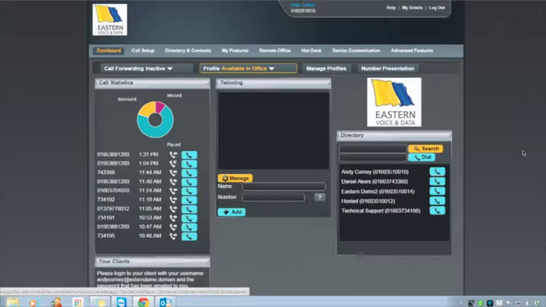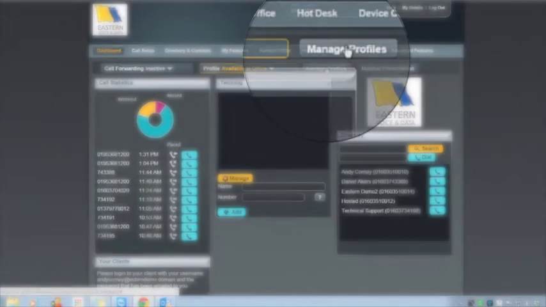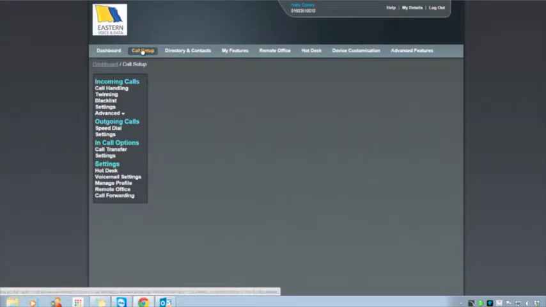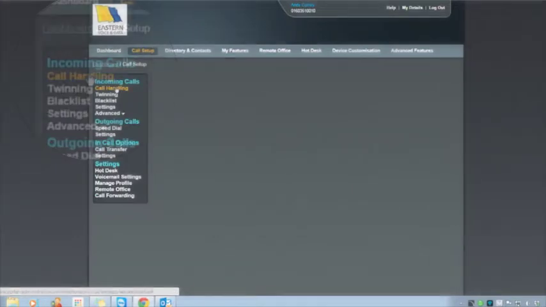I'm going to show you a quick example of our fantastic hosted system, which I believe is the best available in the United Kingdom. Now we can see here that I'm on the portal, and this allows me to control how the phone works. So let's have a quick look and see what we can do. We can see here call forwarding, my profiles, how to manage them, and number presentation. Across the top, the dashboard, the call setup, or how I want the calls to work. So let's have a quick look at this.